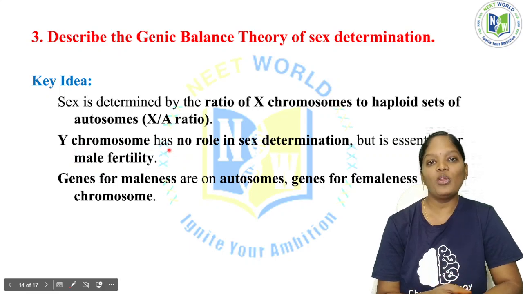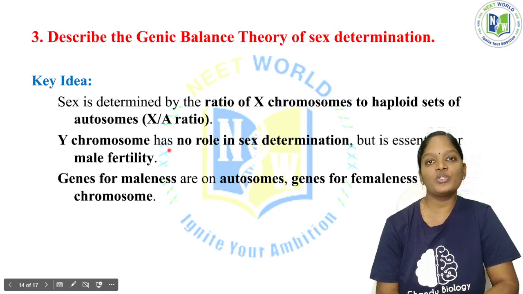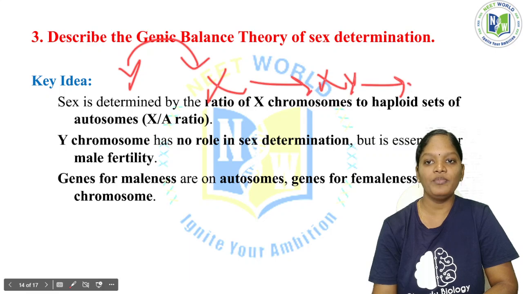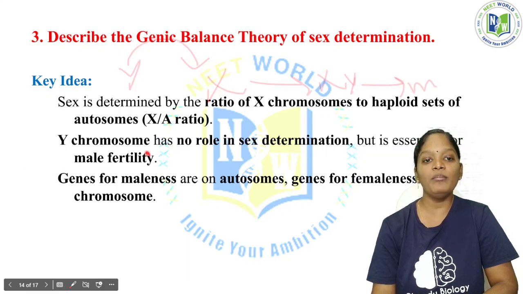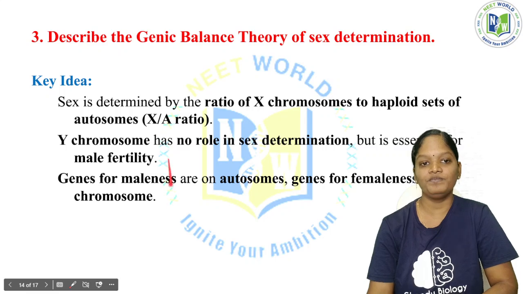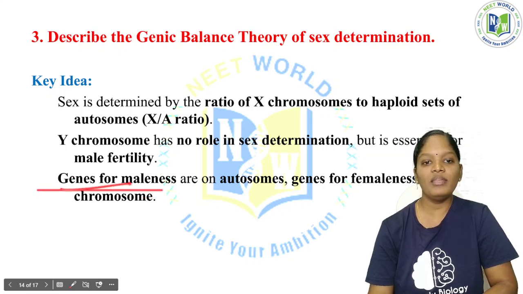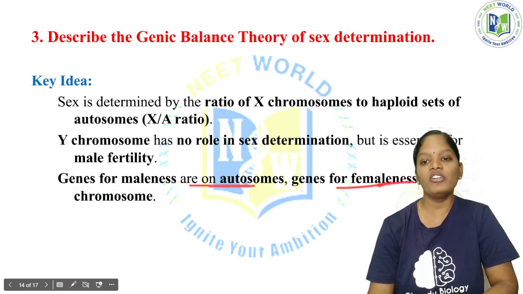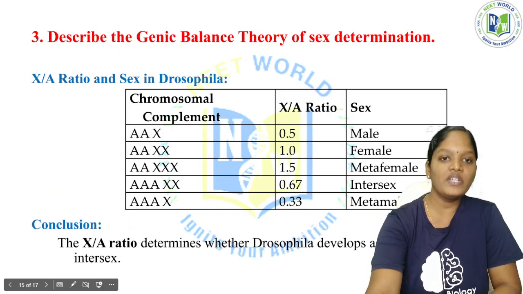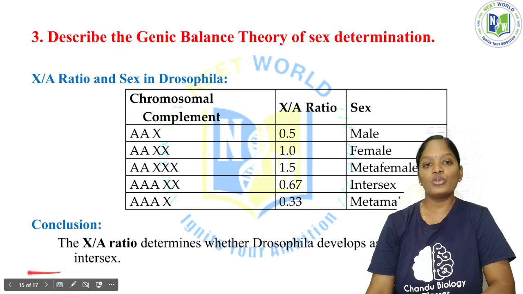See, we have studied the Y chromosome. If it fuses with the X chromosome, it results in XY, which is male. It is necessary for male fertility, but it has no role in male sex determination. Now, genes for maleness are on the autosomes, and genes for femaleness are on the X chromosomes, as I have mentioned in the first question. Okay, so in case of Drosophila,